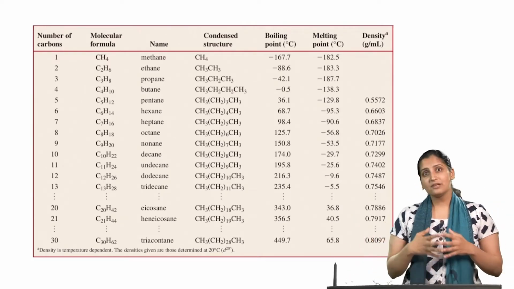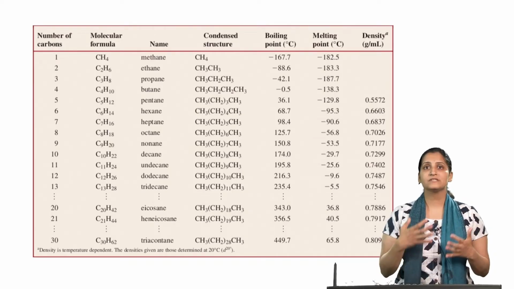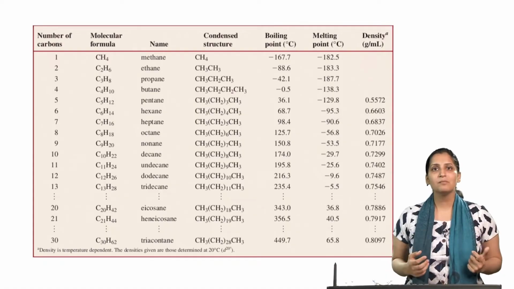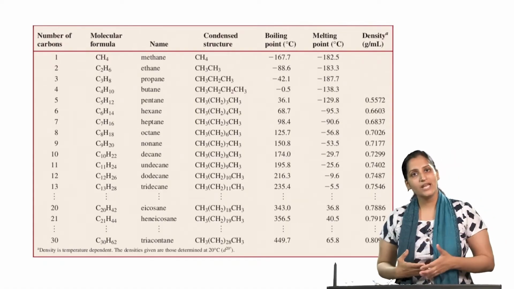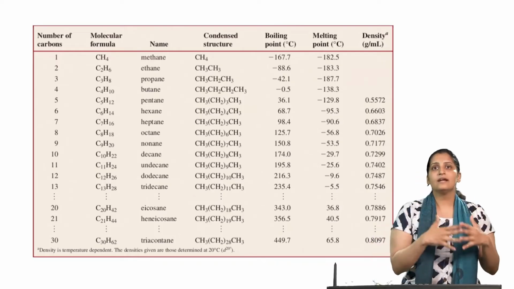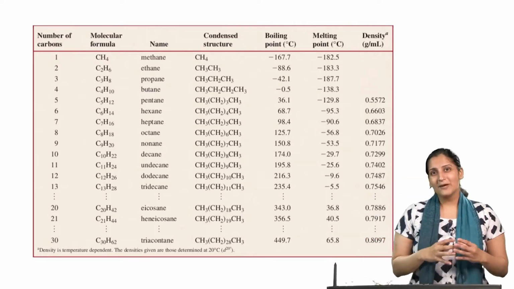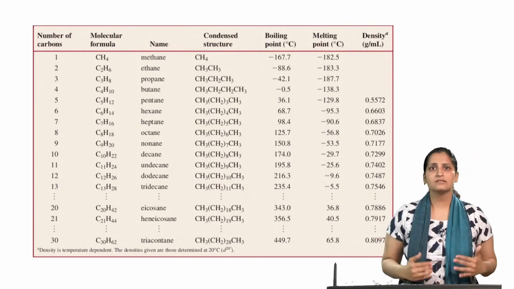For example, the wax in apple skin has the molecular formula of C27H56. Or you must have heard about paraffin wax, which is used in candles, in jellies, etc., and that is a very high molecular weight alkane too. So, does the boiling point change with increase in the molecular weight? Yes, so we got that answer.